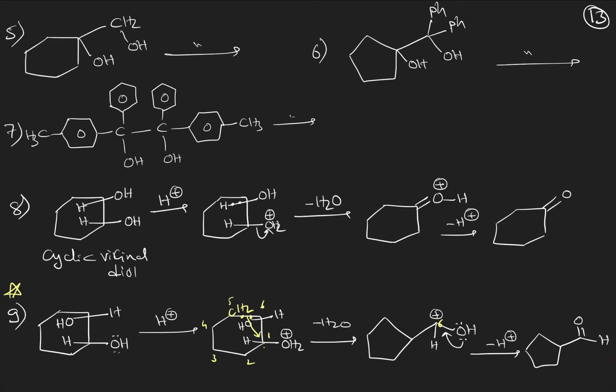Got it? That means here, have you observed, a 6-membered ring is contracting into a 5-membered ring. One of the rare cases where a more stable 6-membered ring is contracting to become a 5-membered ring. Okay.